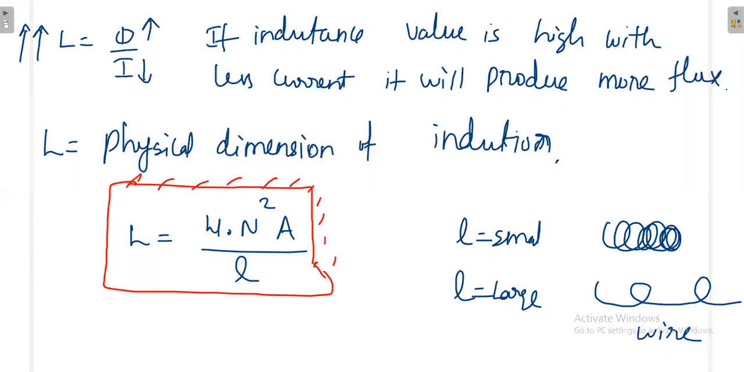Very important. You should know the relation between inductor and physical dimensions, because L always depends on something, that is this. Then, how much energy is stored in the inductor? Energy stored in the inductor.